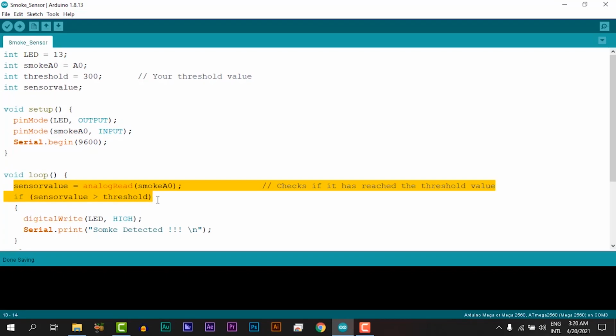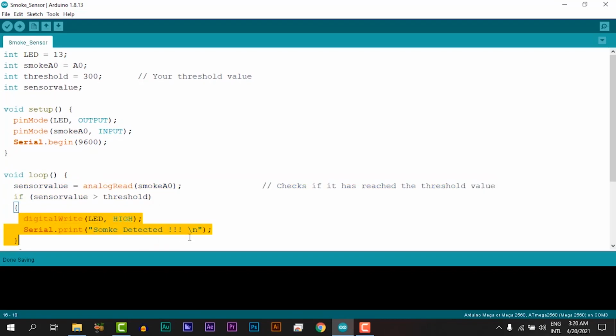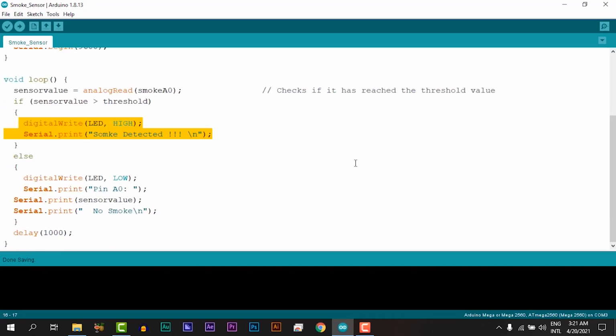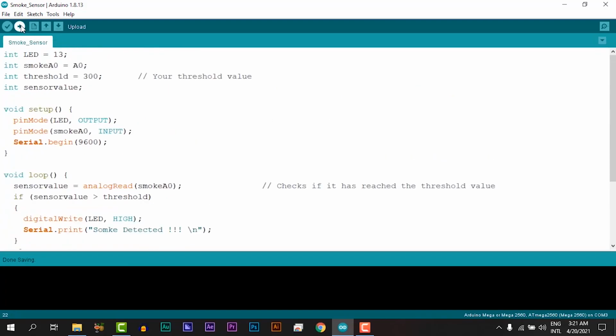If the sensor value is greater than the threshold value, the LED will illuminate and the serial monitor shows you smoke detected. Else, the LED remains off and the serial monitor gives you no smoke as output. That's it. Upload the program to your Arduino and see the output in practice.